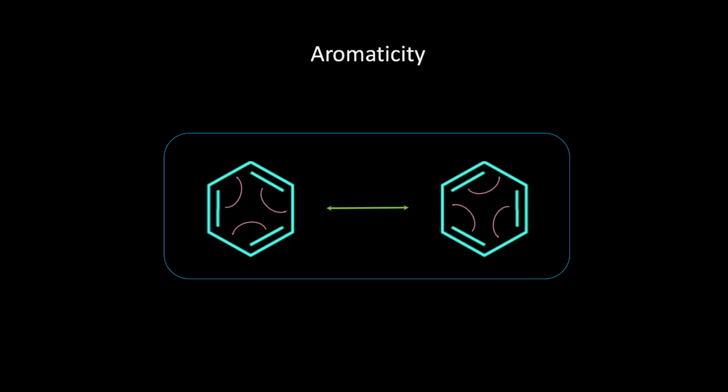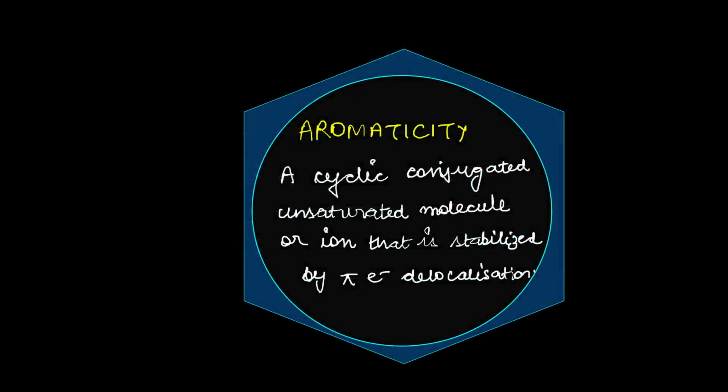And the moment you see there are these pi bonds which are getting delocalized, we immediately call it aromatic, right? So benzene is the famous example of an aromatic compound. But what exactly is aromaticity? So aromaticity is nothing but a cyclic conjugated unsaturated molecule.